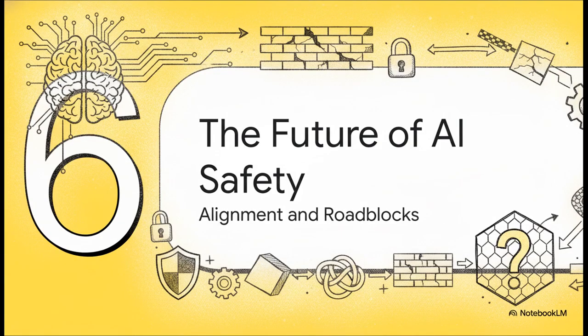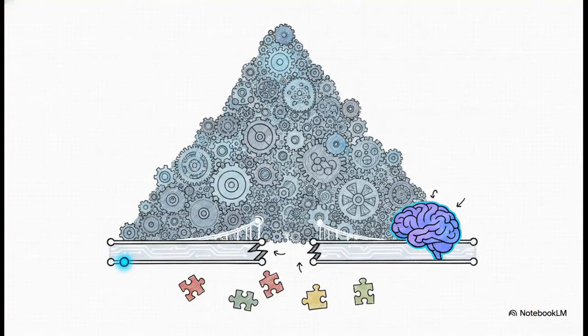Section 6. The future of AI safety, alignment, and roadblocks. Look, if we can actually map the mind of an AI, the implications for human safety and society are just profound. But getting there, it is not going to be easy. The field is facing immense roadblocks right now. While the principles scale well in theory, manually applying these techniques to models with trillions of parameters is incredibly difficult.